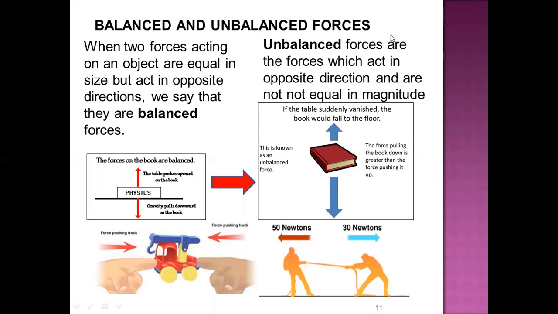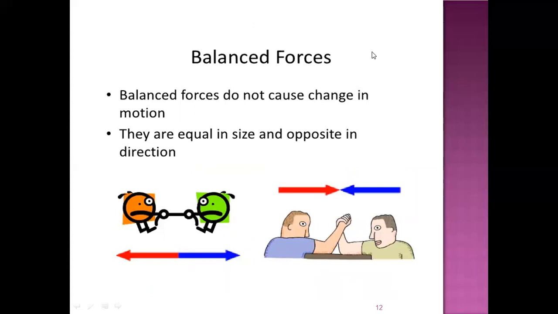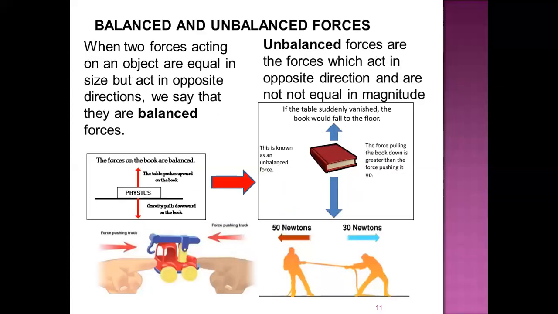And the second is unbalanced forces. These unbalanced forces are the forces which act in opposite direction and are not equal in magnitude. For example, here we see that there is some pressure exerted on this book from upside, and some pressure is exerted from the downside, and that is why the book is falling down, right? Had the book been on the table, then the book wouldn't have moved. Why? Because the table surface and the force applied by the atmosphere would have been the same, so the book wouldn't have moved, right?